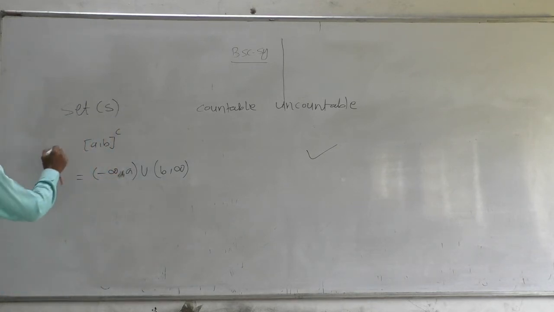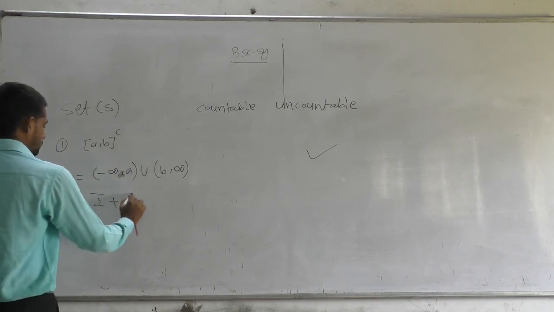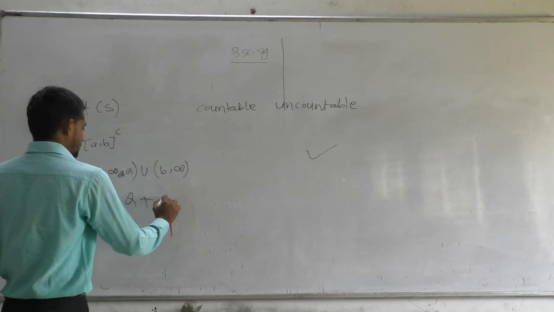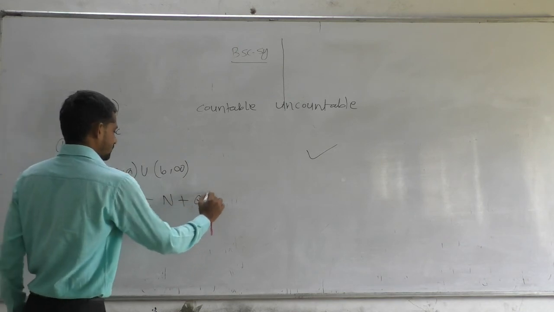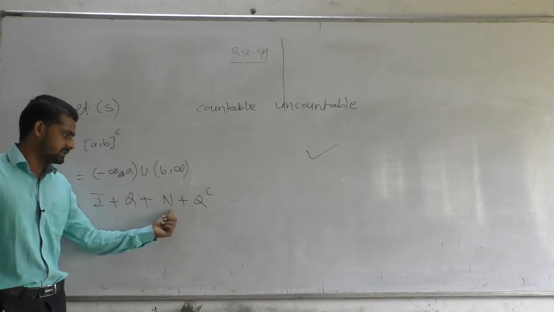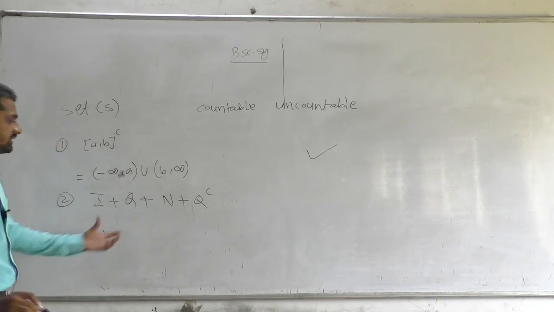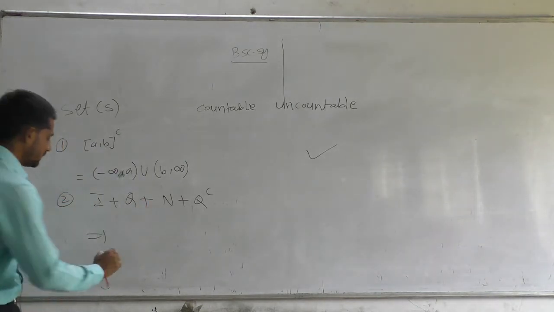Now this was the first. Second, Q plus Q complement. Now observe that this is a countable set, this is a countable set, this is countable, but this is uncountable. Therefore this implies that the addition of these sets is uncountable.